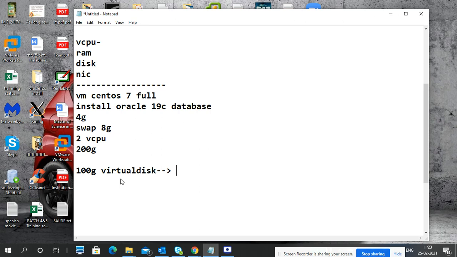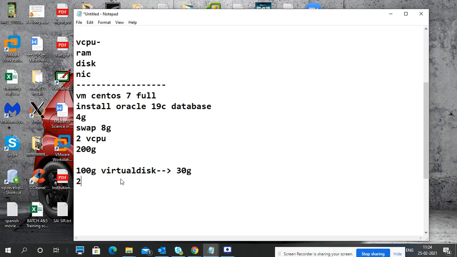But the problem is, not a problem. What I'm going to say is, it is a 100 GB virtual hard disk. Inside it, I put only 30 GB of data, not more than 30 GB. So in your physical disk, it occupies 30 GB only. The virtual hard disk is 100 GB, but you put 30 GB of data inside, so how much space it occupies in the physical disk is 30 GB only.